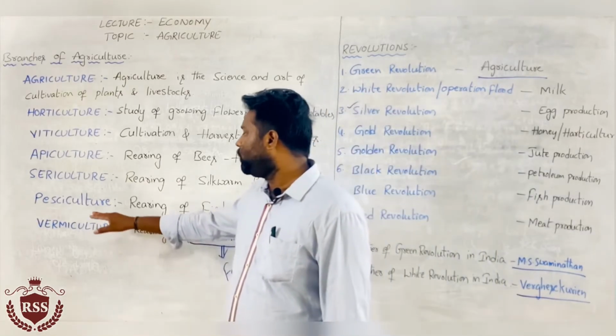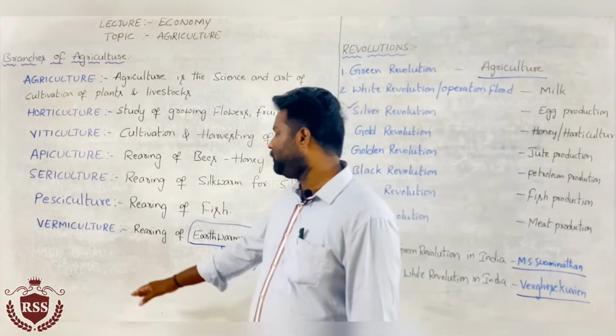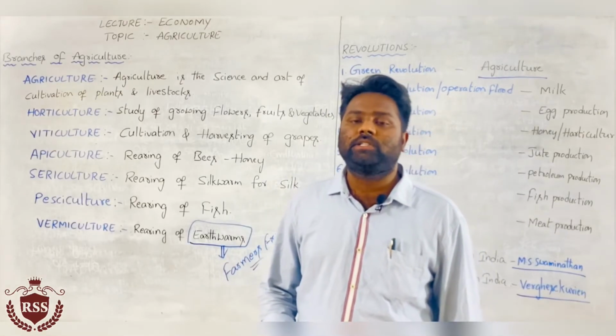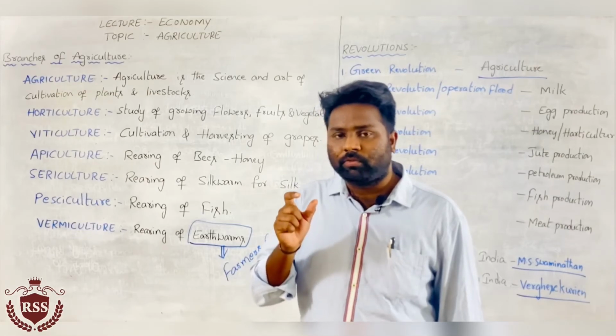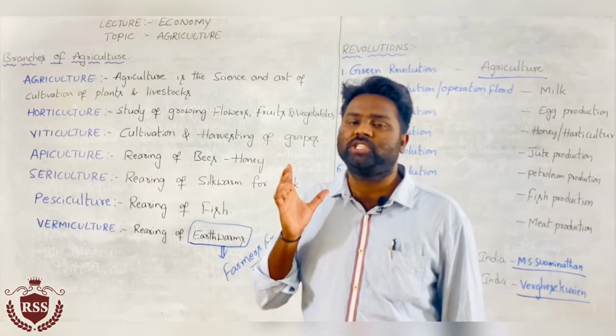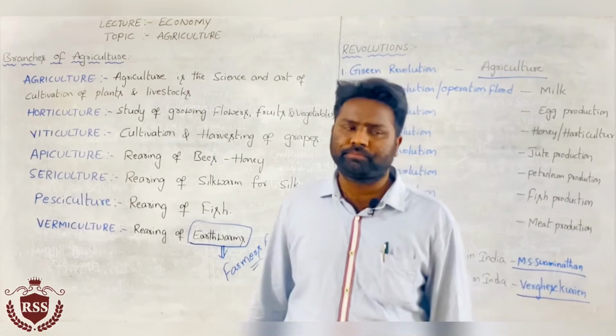Then pisciculture, rearing of fish. Vermiculture, rearing of earthworms. Earthworm is nothing but the farmer's friend. Who is the farmer's friend? Earthworm. That is also one of the important bits.